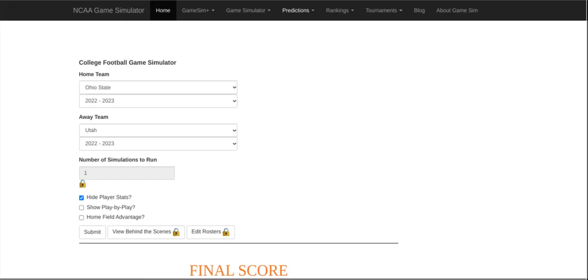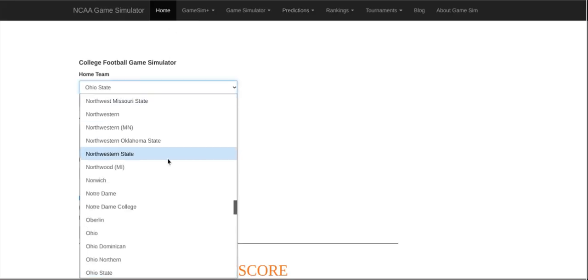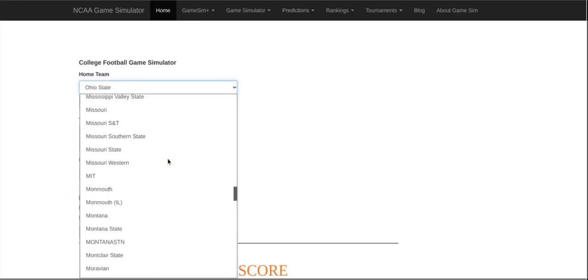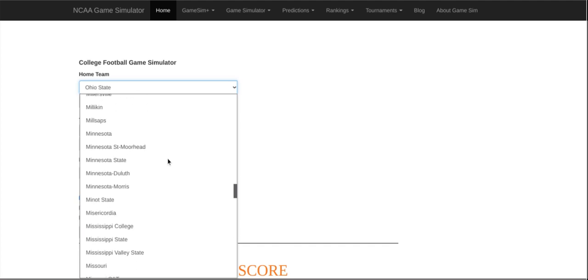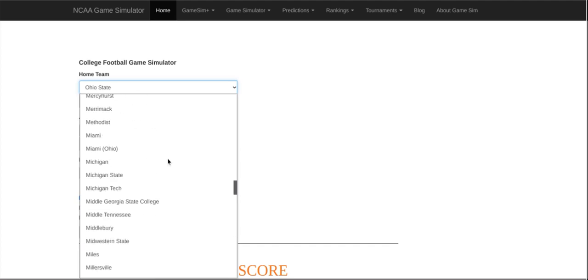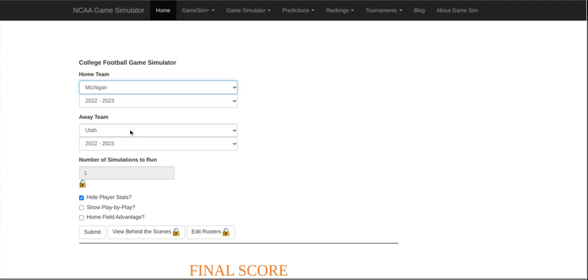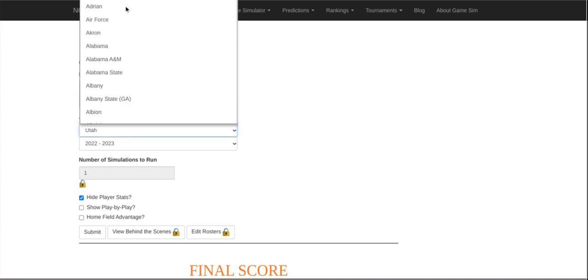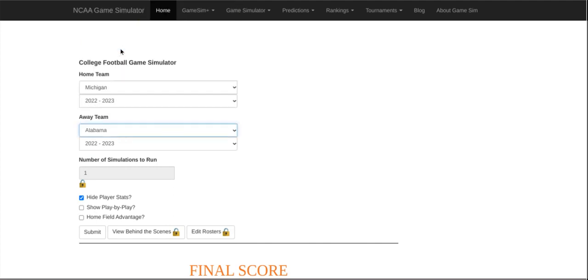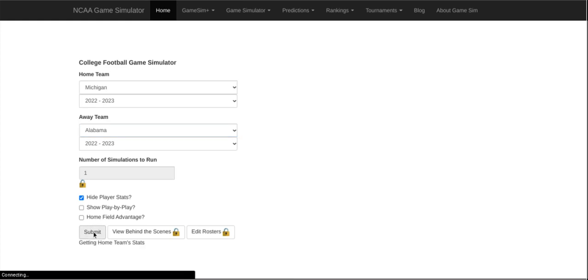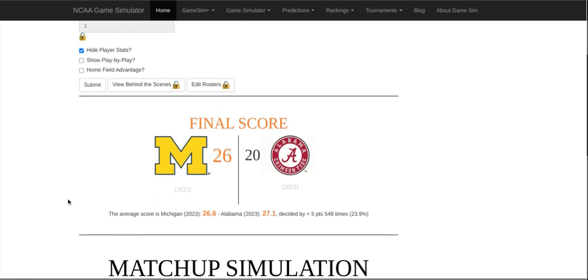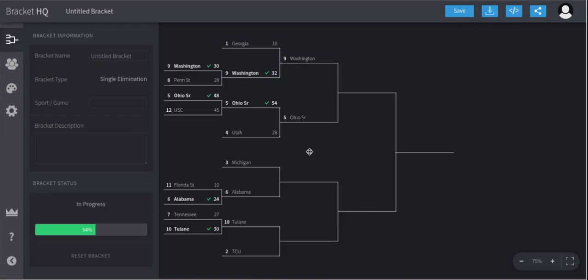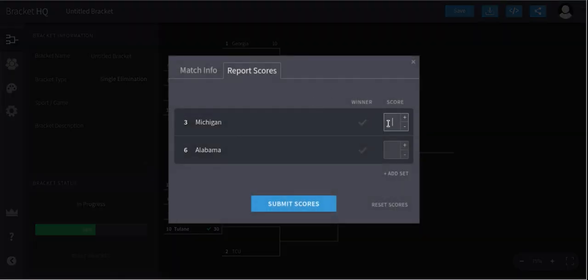But next up we have the Michigan Wolverines against the Alabama Crimson Tide. Michigan, the school of Jordan Poole, taking on Brandon Miller from basketball and the Alabama Crimson Tide. And the final score is Michigan 26, Alabama 20.